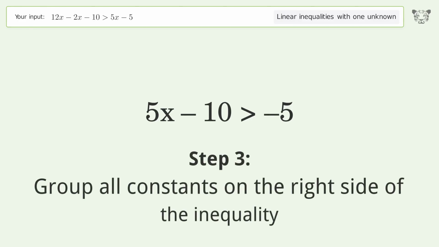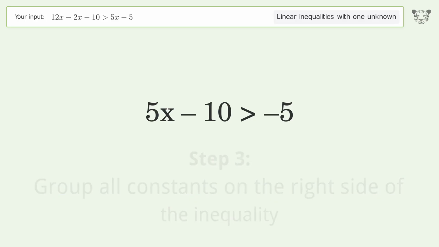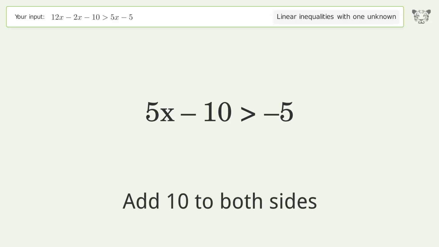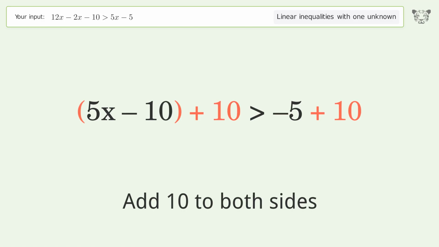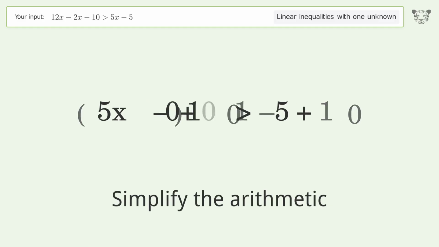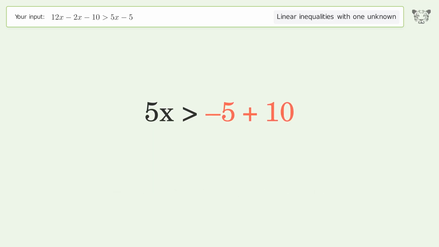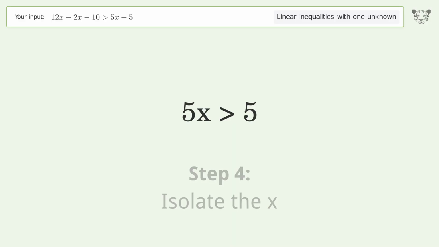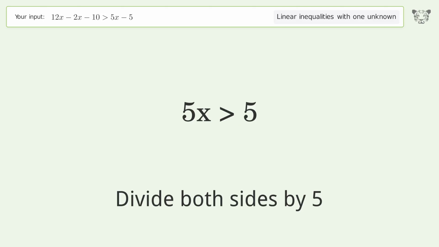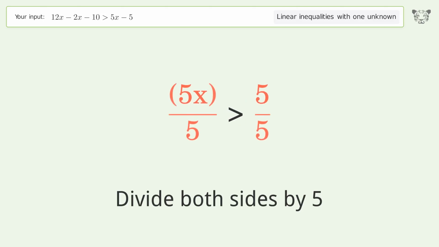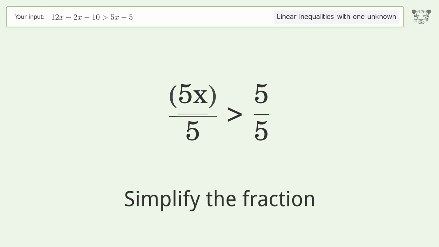Group all constants on the right side of the inequality. Add 10 to both sides. Simplify the arithmetic. Isolate the x. Divide both sides by 5. Simplify the fraction.